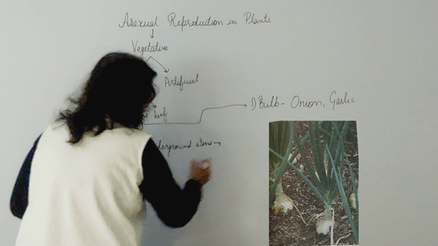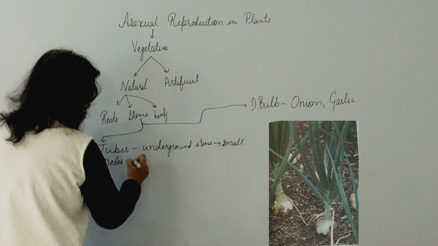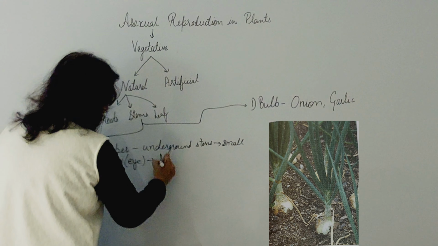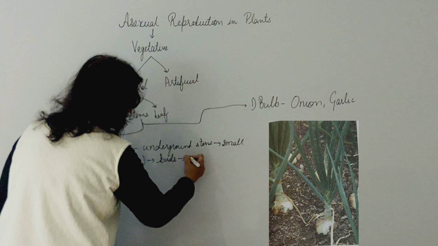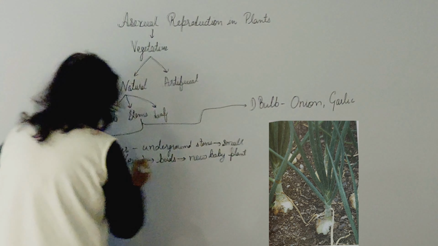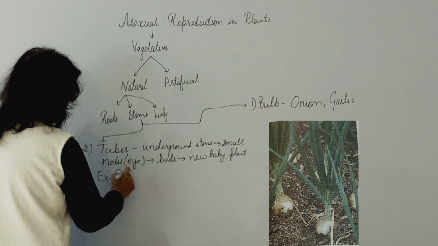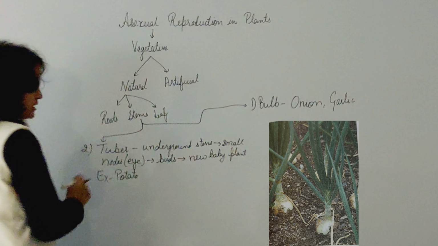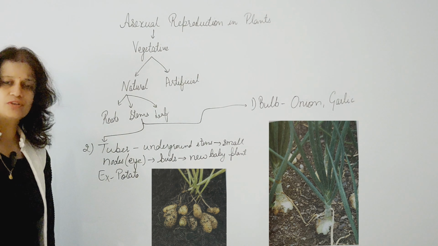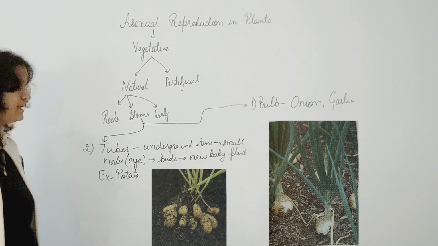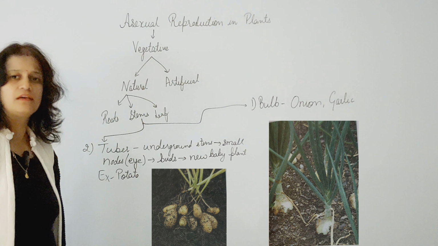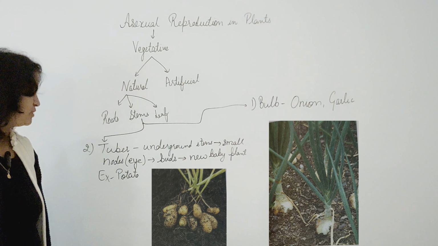Basically, there are small nodes. From these small nodes, buds grow. On the stem it is known as eye, and from this eye, buds grow and are converted into the new baby plant. Example is potato. When the potato season comes, you must have seen that where the eye is, at the node, which has scar-like marks, a white-coloured soft bud grows. That bud, when buried deep in the soil and on getting the required nutrients, develops into the new baby plant.